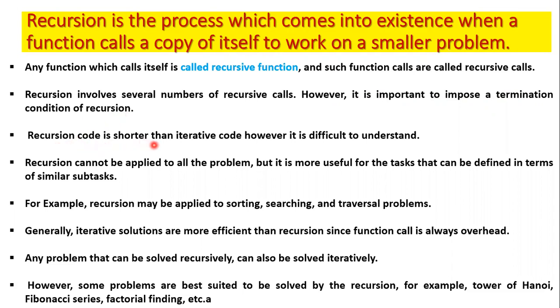Recursion code is shorter than iterative code. However, it is difficult to understand. We know that very clearly. Recursion code is much shorter than iterative code, but everyone says it is very difficult to understand. Recursion always gives a lot of problems to students, who are unable to understand it. So we have to understand very clearly and go into it very slowly.